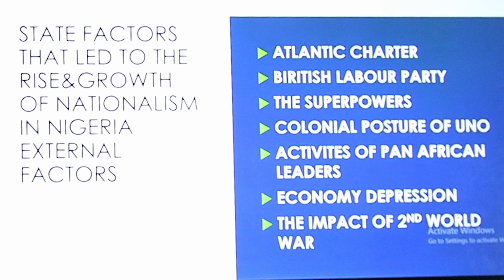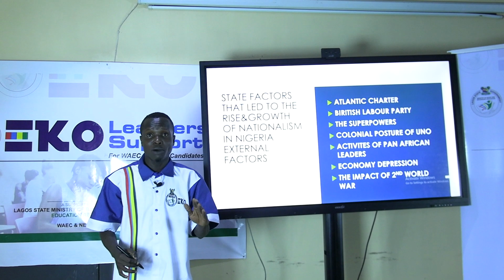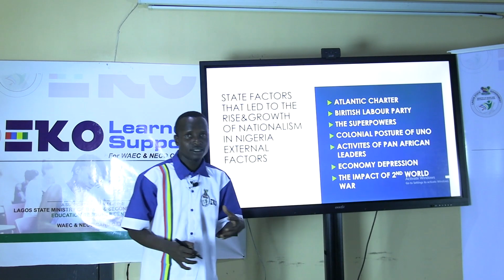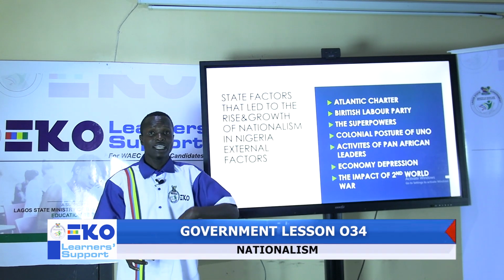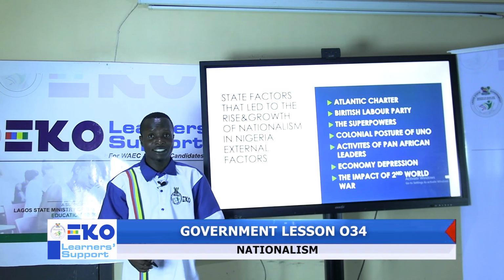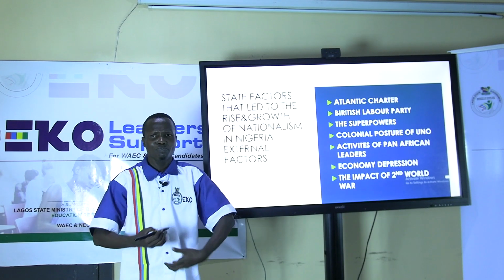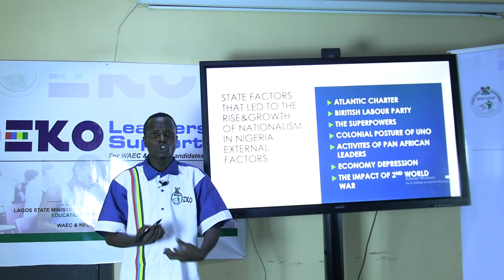British Labour Party. There's a political party in Britain called the Labour Party. One of the objectives of that party is self-determination, that any country that wants to be independent should be independent, that they have freedom over their own land and country. Number 3, the superpowers. Superpowers like China, USA, Great Britain, and France supported nationalism. They wanted as many countries as possible to be independent.